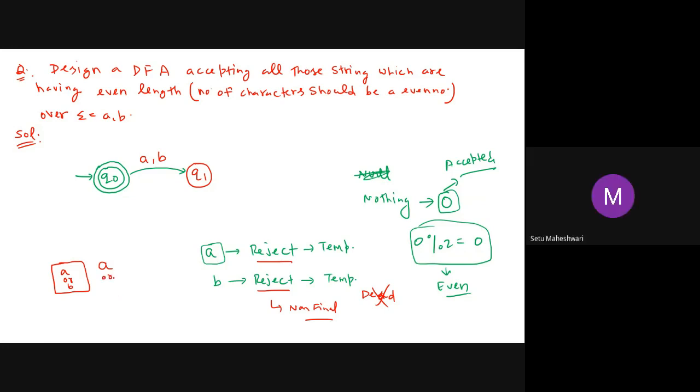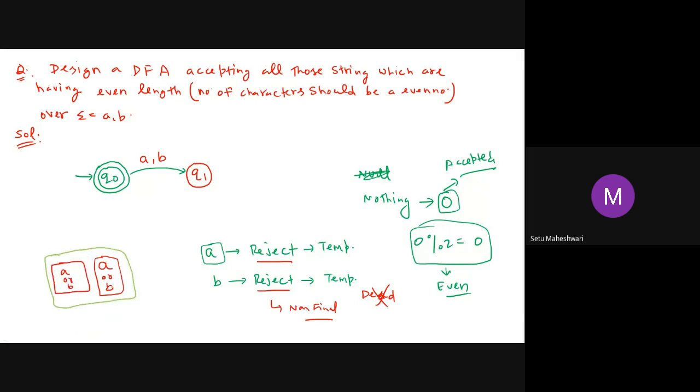Accept. Or if one more B is coming, what will I do? I will accept it in either case. So I am supposed to accept this overall combination.